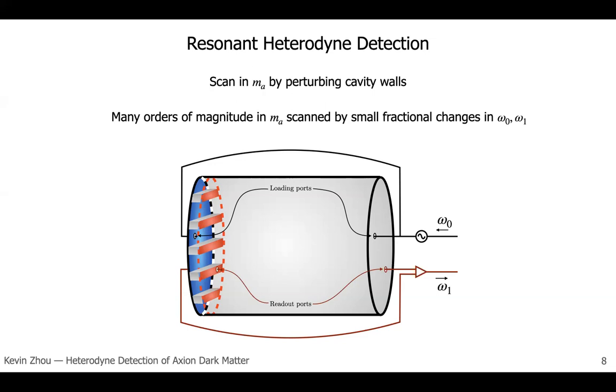One qualitatively different feature is that because both these mode frequencies are always much larger than the axion mass, many orders of magnitude in the axion mass can be scanned by only small fractional changes in omega naught and omega 1, and therefore small displacements of the cavity. This distinguishes it from static field cavity experiments, which often need elaborate tuning mechanisms.